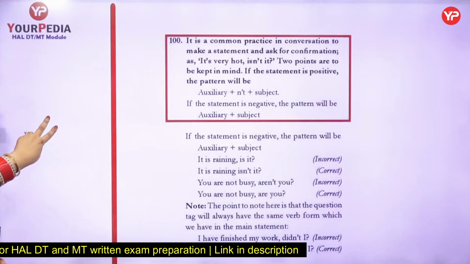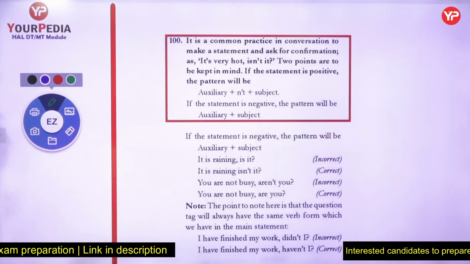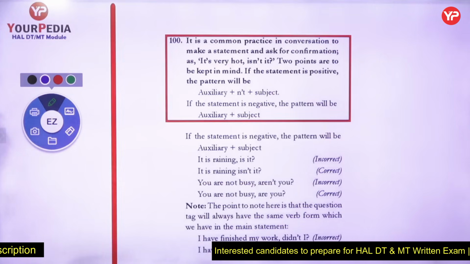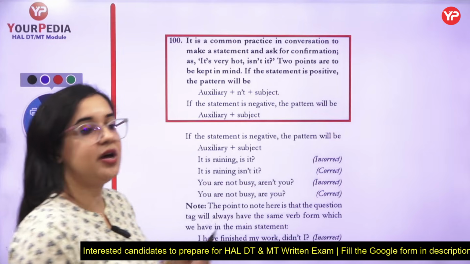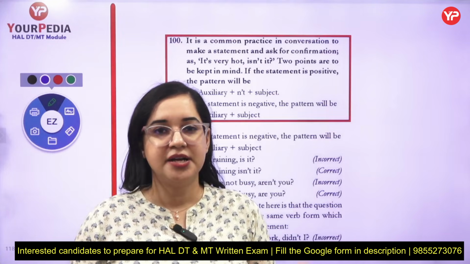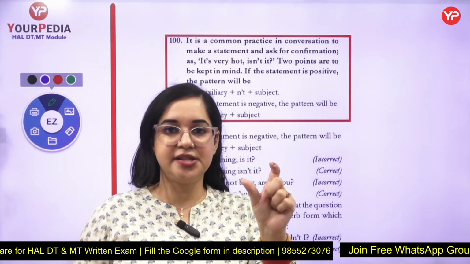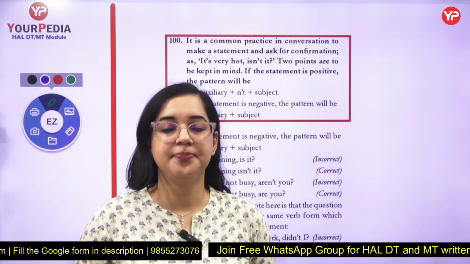This is the most important thing which I want to mention at the last. These are the question tags. A lot of questions have started coming from this particular topic. This states if your statement is positive, the question tag would be negative. If the statement is negative, the tag will be positive. Suppose I say, it is raining. You will pick is and ask, isn't it? If you say, it is not raining, you will ask, is it?